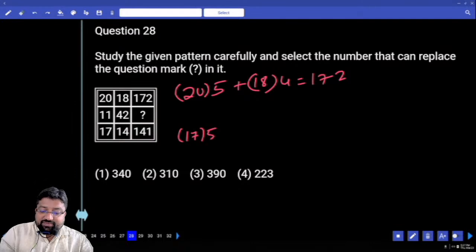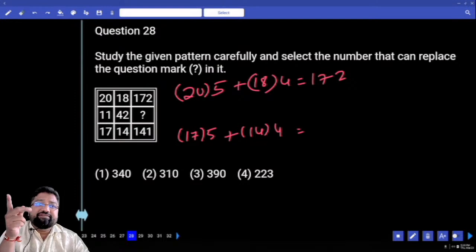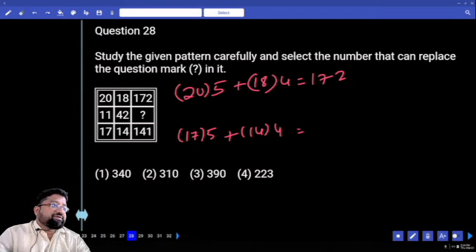17 5s. What is 17 5s? 85 plus 14 into 4, 56. 85 plus 56. 85 plus 6, 91. 90 plus 50, 141.